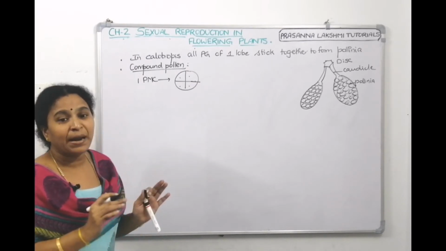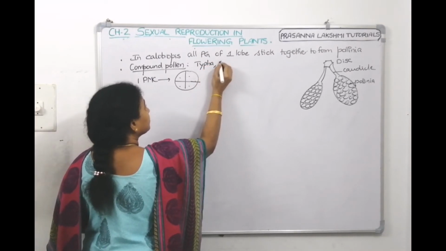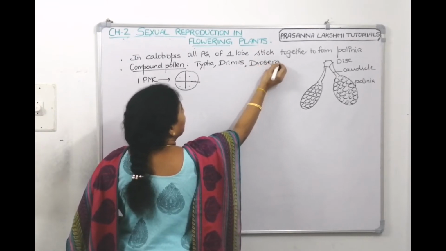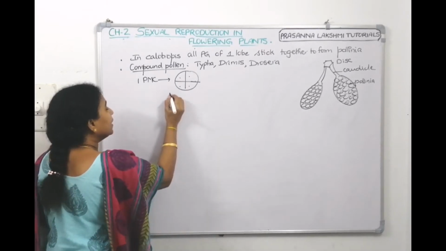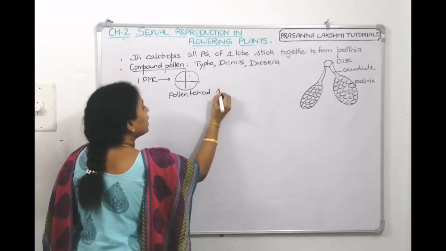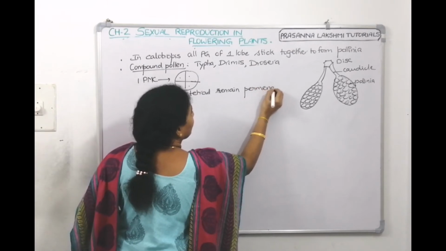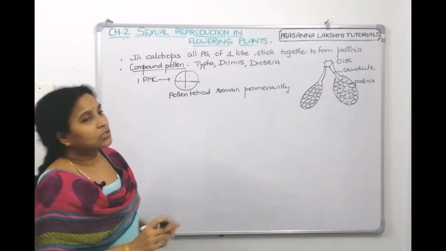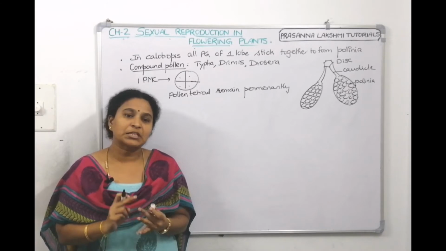But in some plants, for example Typha, Drimys, Drosera, the pollen tetrad remains permanently. They will not get separated. Now what is that called? It is called compound pollen. Where do we find it? Compound pollen is found in Typha, Drimys and Drosera.